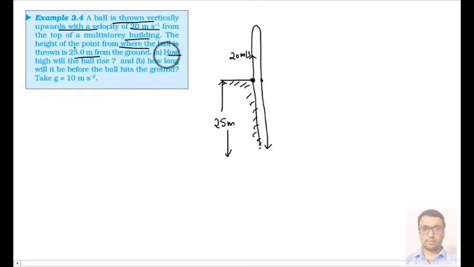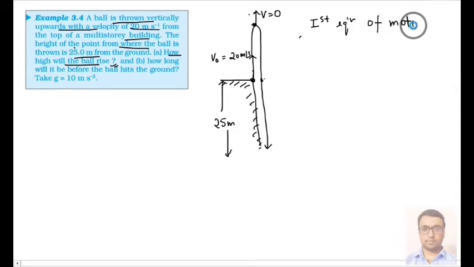Okay, so in the first part, how high will the ball rise? We know that at the maximum point your final velocity will become zero. Only then your ball will come back to its initial position, and this is your initial velocity v naught. So what do we have to apply? We will apply the first equation of motion in the y direction.